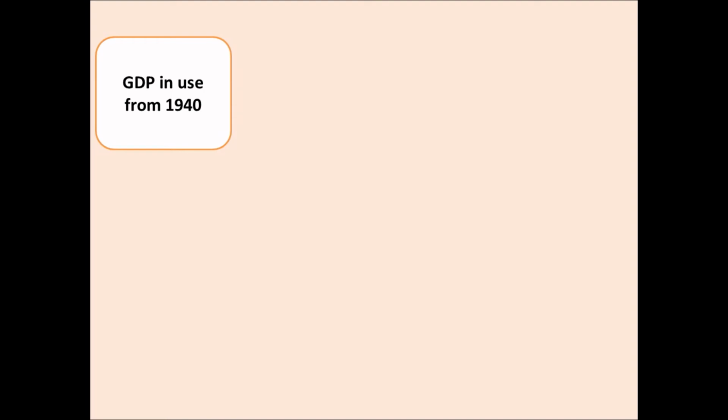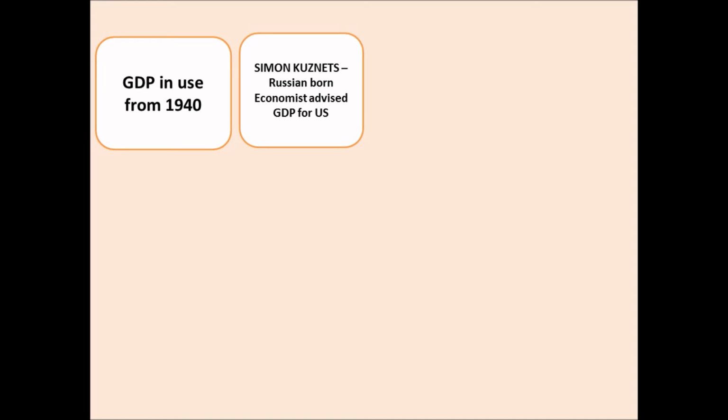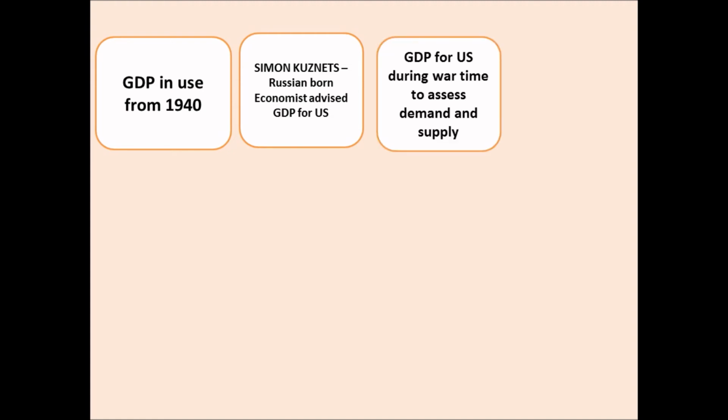GDP has been in use since the year 1940, and this terminology was coined by Mr. Simon Kuznets, a Russian-born economist. He was the advisor to the United States, and he designed this GDP, and also he indicated the ways through which the GDP can be calculated.